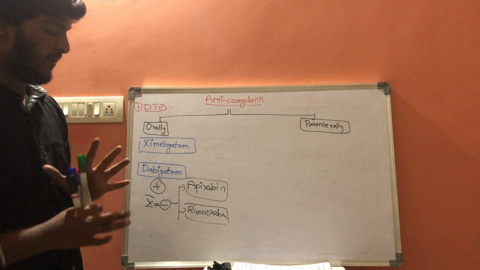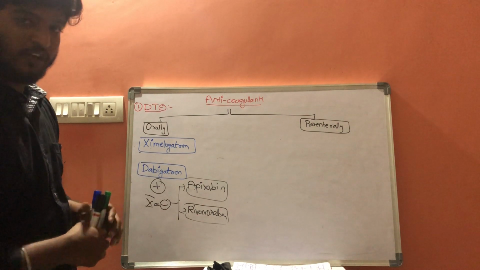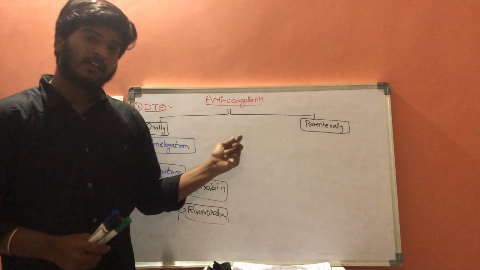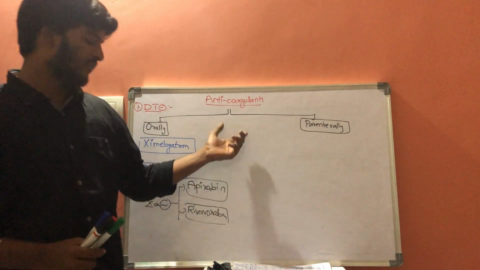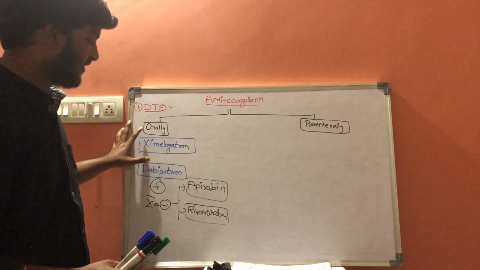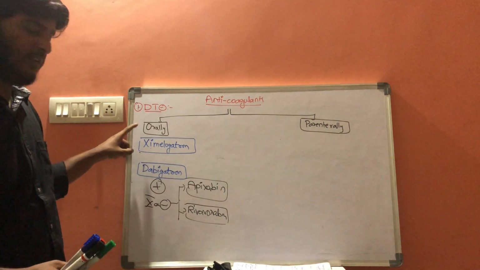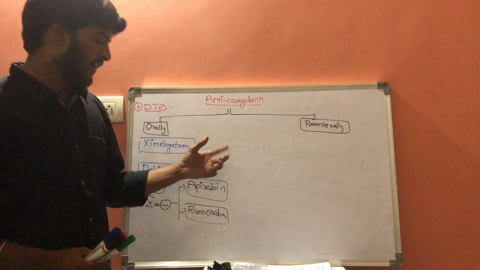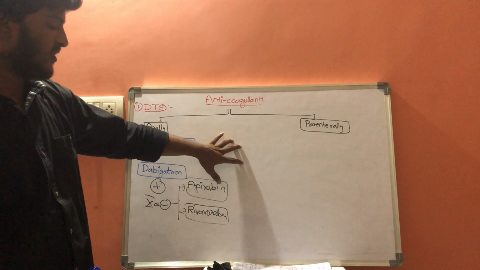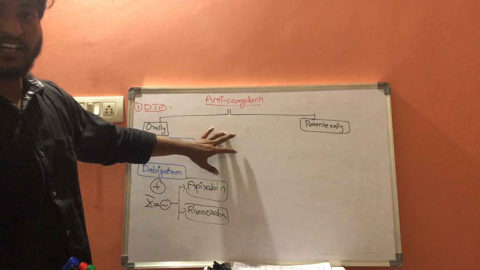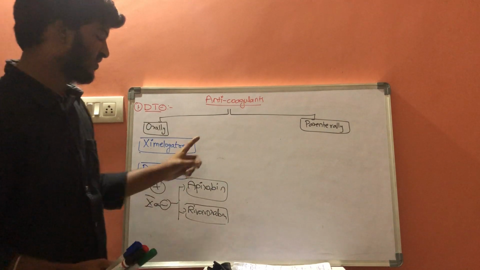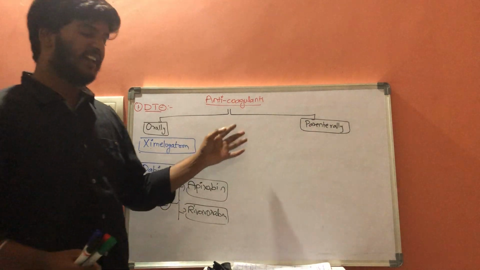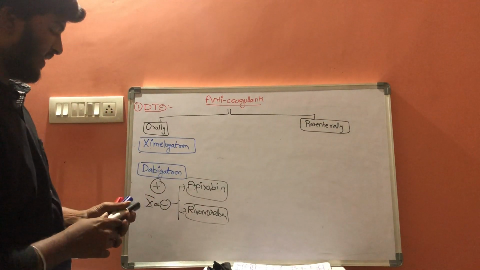Before going into one important point to remember, let us discuss some uses. These are used for the prophylaxis of deep vein thrombosis, or next, in prophylaxis of thrombosis in a patient suffering from atrial fibrillation. So these are the two important uses: deep vein thrombosis and patients suffering from atrial fibrillation.